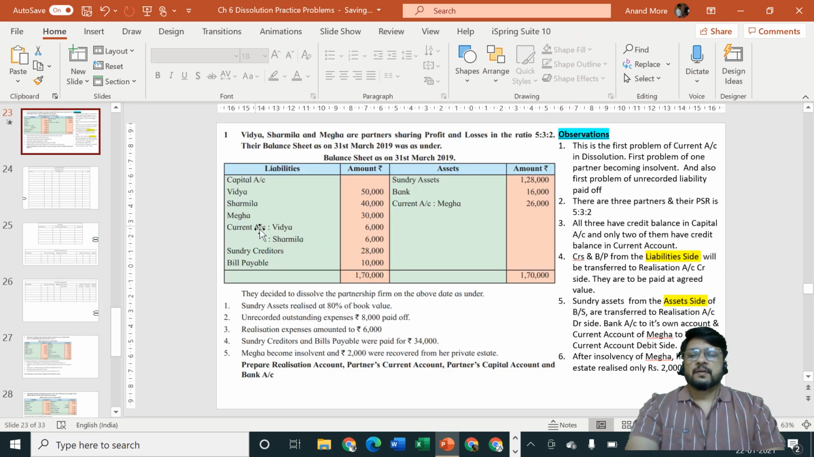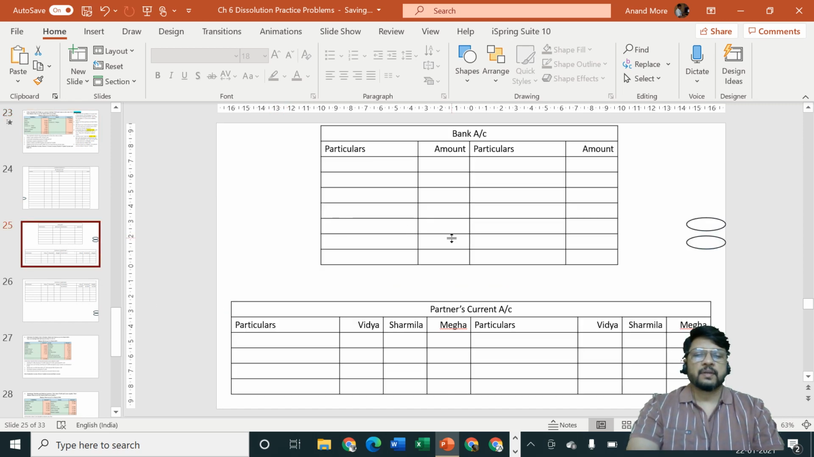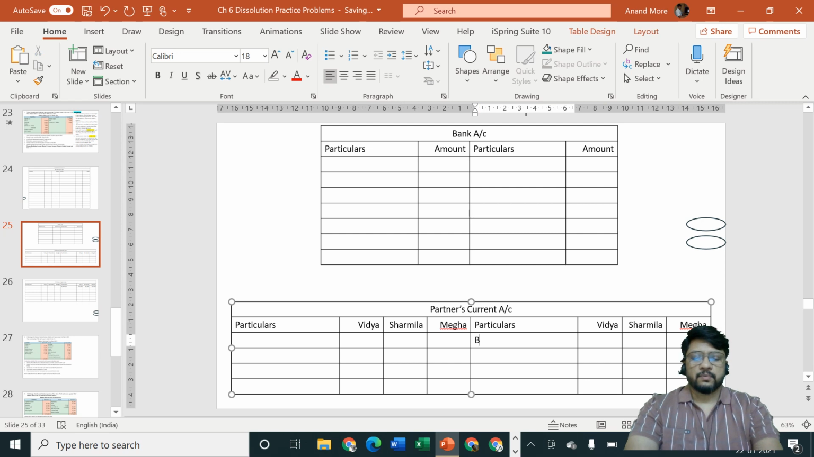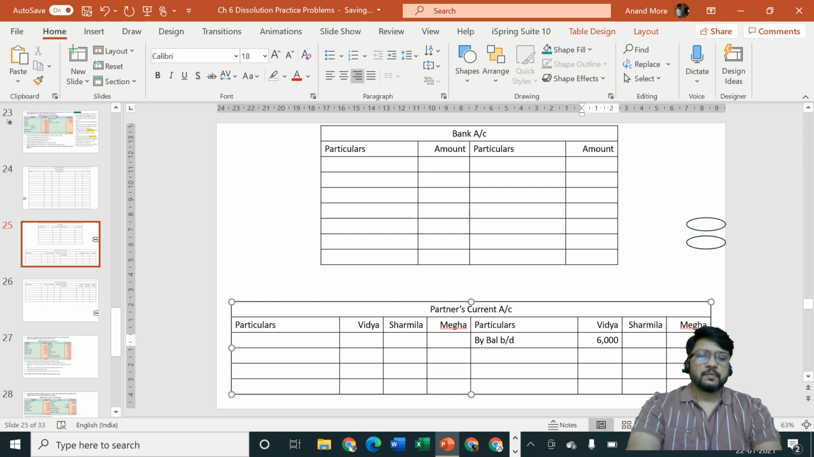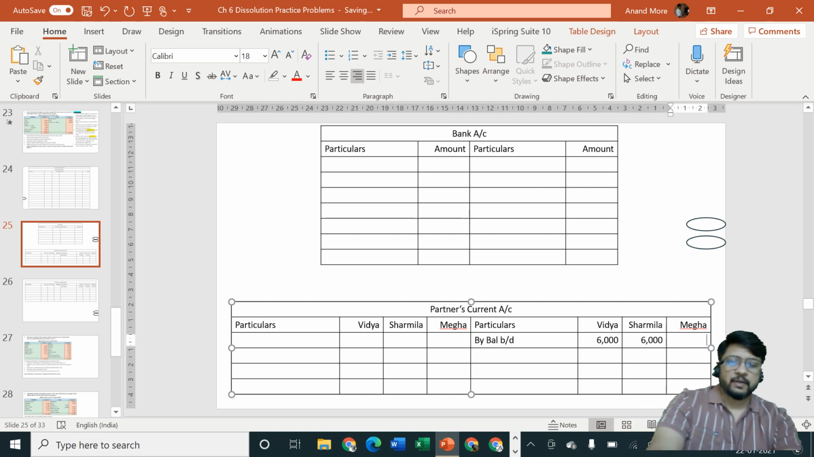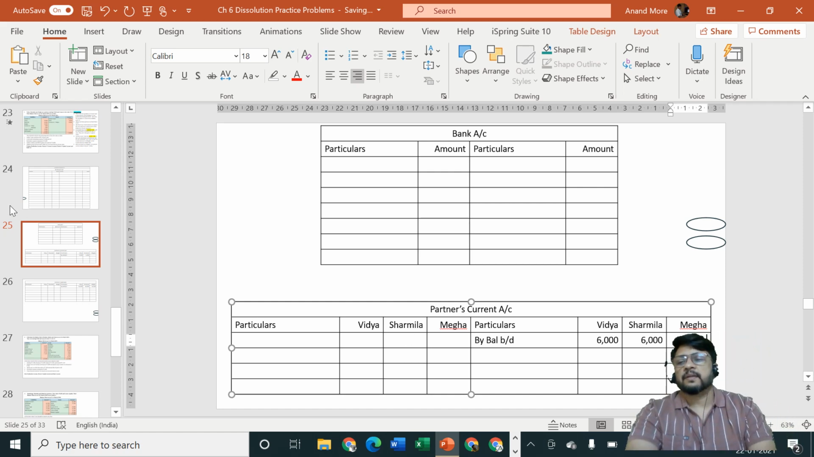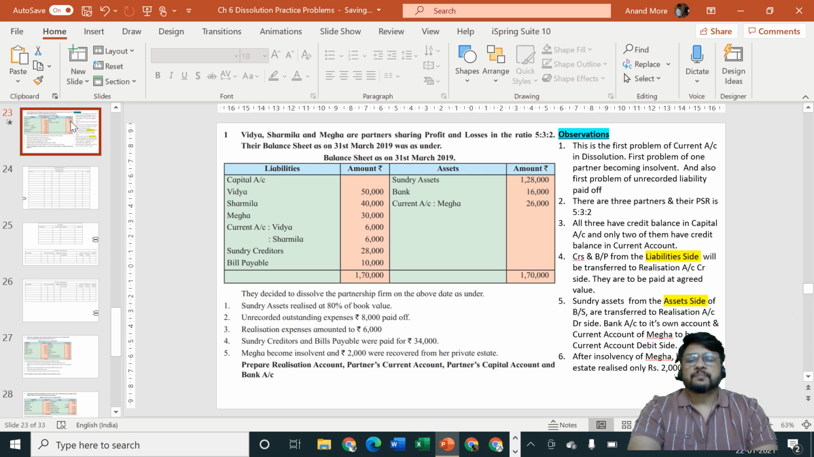Next one is current account of Vidya and Sharmila, that is first 2 partners, 6,000 and 6,000. Partners current account credit side, by balance brought down 6,000, 6,000, and for Megha we are going to consider 0 or a dash. Okay, I hope you can see that particular thing. Next part is sundry creditors and bills payable. They are to be transferred to realization account credit side.